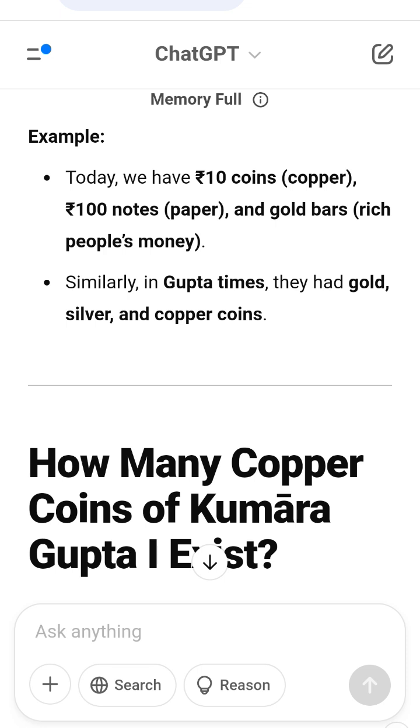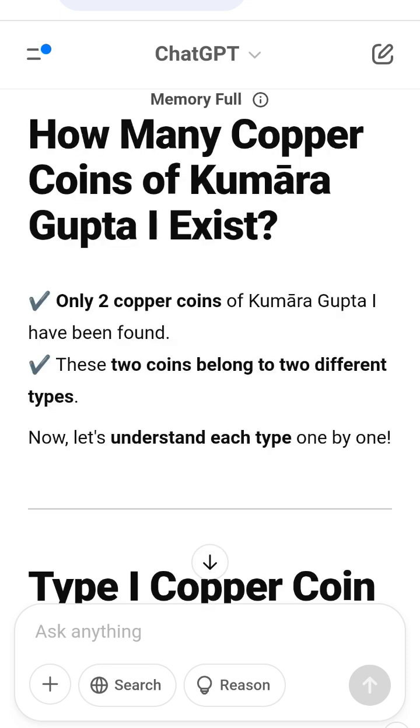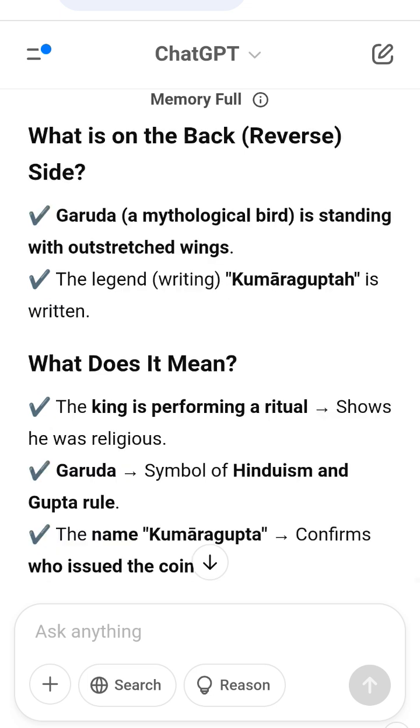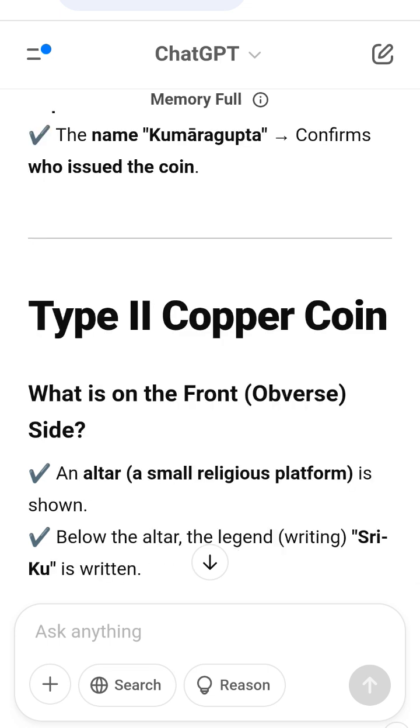Why are these copper coins important? They show that Kumaragupta used copper coins for common people. They prove that Hinduism, Garuda, Lakshmi, was important to Gupta rulers. They help historians understand the economy, trade, and religious beliefs of that time. They show that even small transactions, daily life purchases, were done with coins.